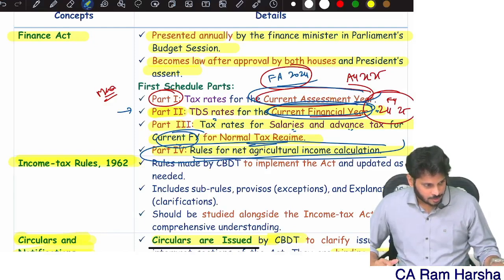Balancing figure is 2 lakh. My basic exemption limit is 3 lakhs, so I have 1 lakh unutilized limit. I want to set off with this. Not permitted.